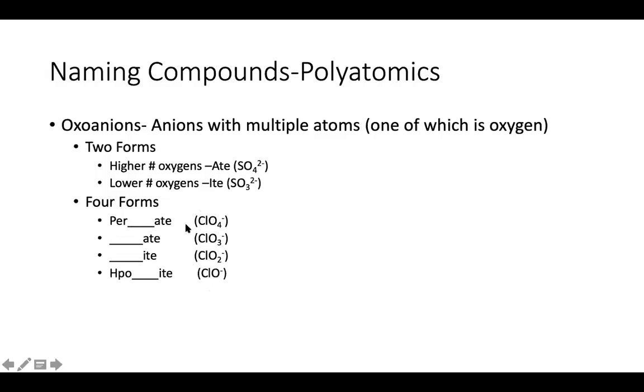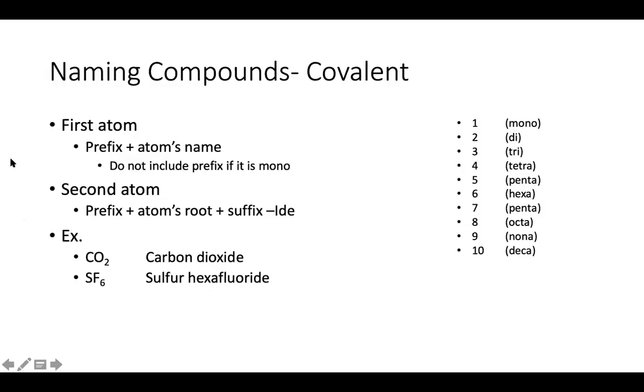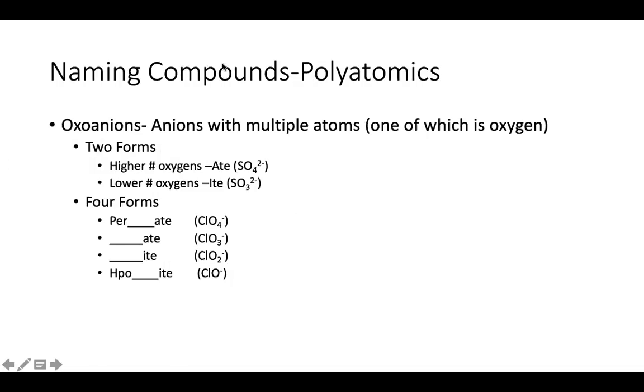And if we have 4 oxygens, we're going to use this template. With 3, we're going to use the template below, then 2 and 1 respectively. And I'm sorry, that's supposed to have a Y. I missed that. Hypo blank ite. And so it'd be perchlorate, chlorate, chlorite, and hypochlorite. Again, there should be a Y there. I apologize. Okay, and again, that's just to help you be able to name your polyatomics.